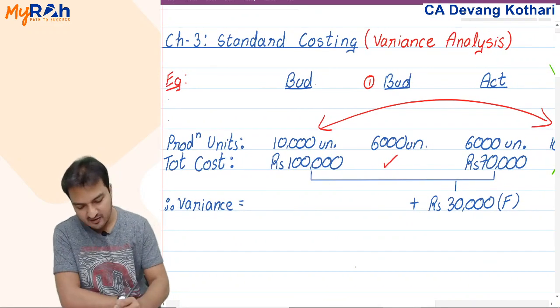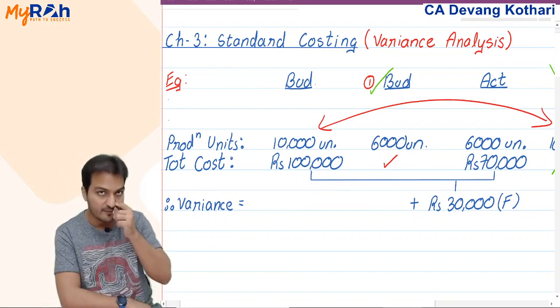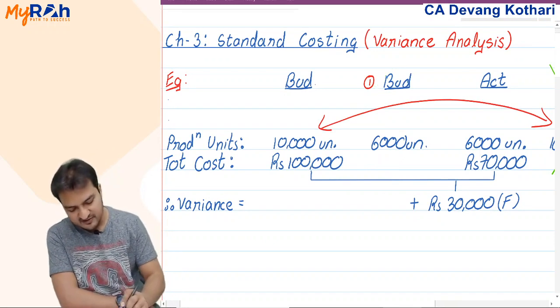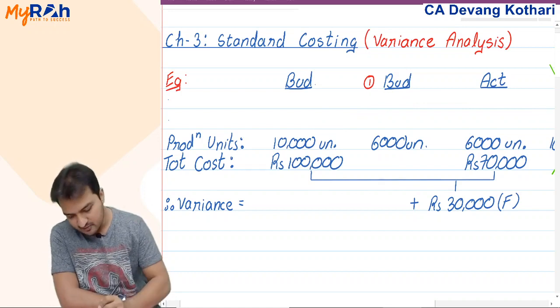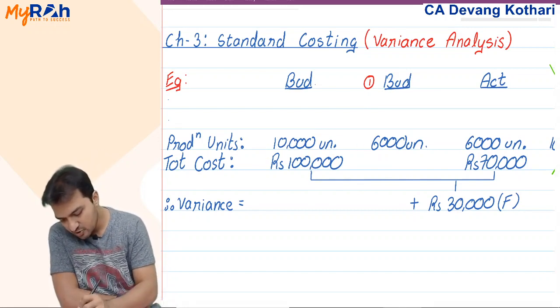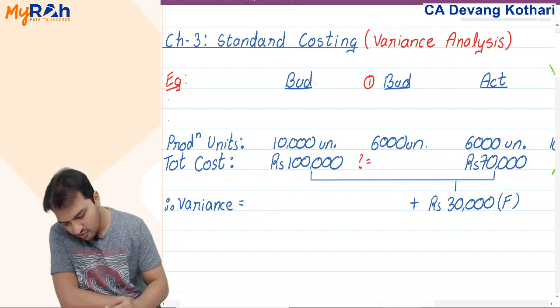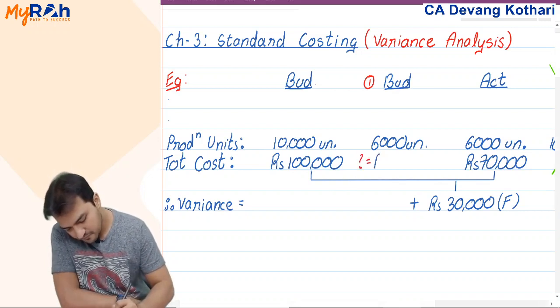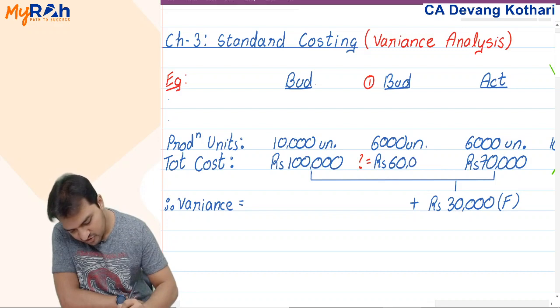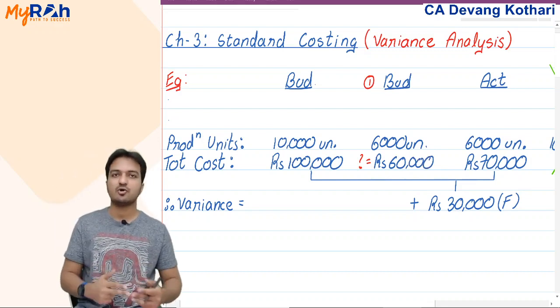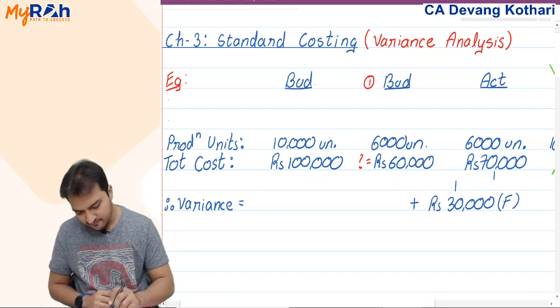So only option is that you create a new budget like this over here. Now, how do I identify this budget here? Well, chalo, let us identify this budget by simple cross multiplication. That 10,000 units budgeted cost was 1 lakh. Then 6,000 units budgeted cost should be what? Well, 6,000 units budgeted cost should be therefore 60,000. If 10,000 units budgeted cost was 1 lakh, then 6,000 units budgeted cost should be 60,000, and then my